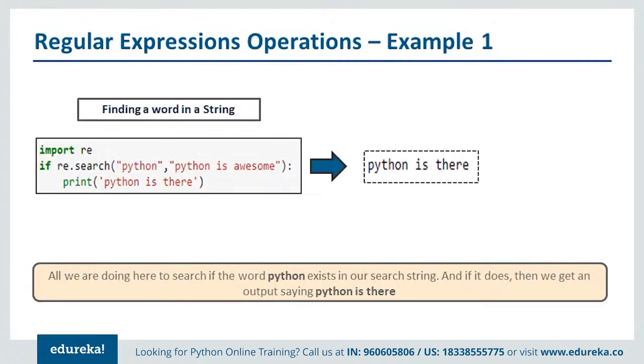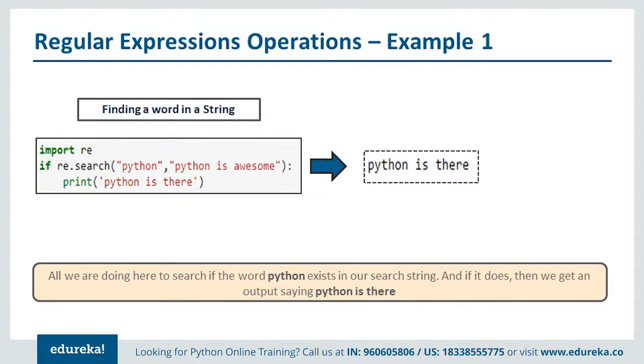Now let's talk about the first example. Here we are just trying to find a particular word in a string. We want to search for the word Python in this string. I'm using a module called re. Here I use re.search to search for the word Python in the string "Python is awesome". Once that is found, I run a print statement saying Python is there. So I'm just trying to find out whether the word Python is present in a string or not.